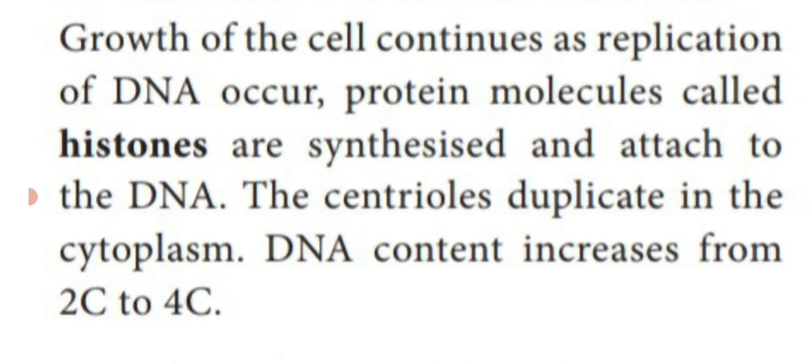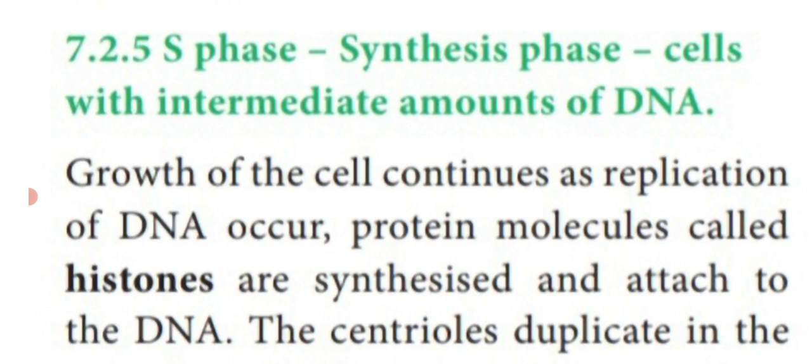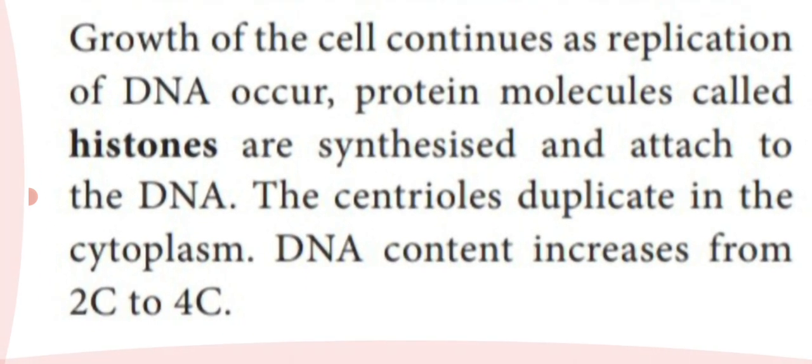At the same time, the centrioles present in the cytoplasm also duplicate, that means doubled. They form other centrioles. At the same time, the DNA content increases from 2C value to 4C value. So that's why at the starting itself they are given cells with intermediate amounts of DNA. First one is 2C. In this S phase, it contains 2C to 4C amount of DNA.